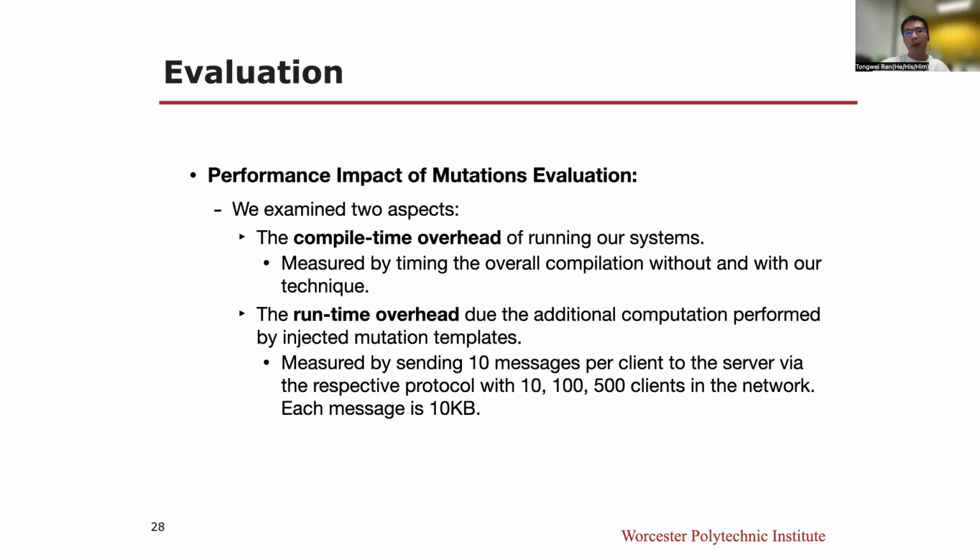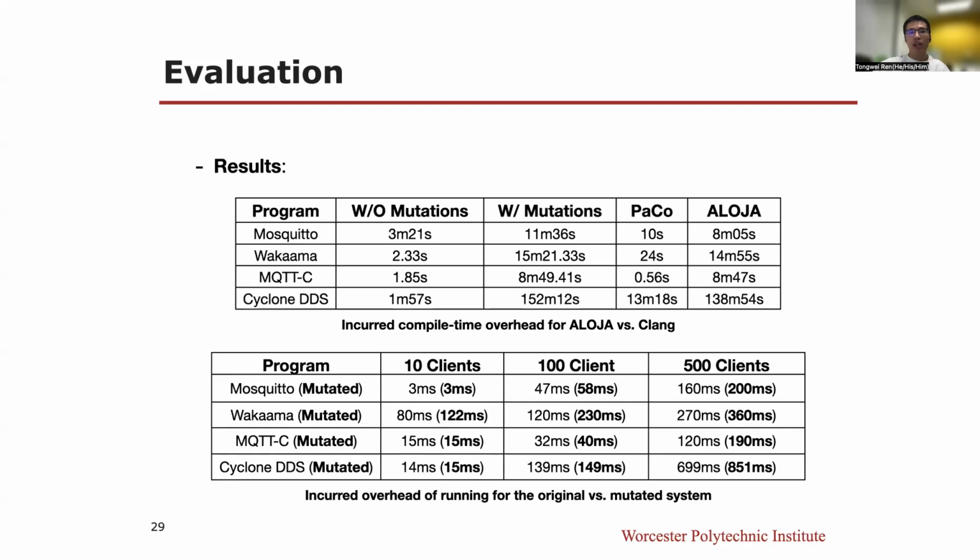To evaluate the performance impact of our approach, we examined 2 aspects. First, the compile time overhead of running our systems. It's measured by timing the overall compilation without and with our technique, including Paco and Aloja. Second, the runtime overhead due to the additional computation performed by injected mutation templates. It's measured by sending 10 messages per client to the server via the respective protocol with 10, 100, 500 clients in the network. Each message is 10 kilobytes. The results are shown here.